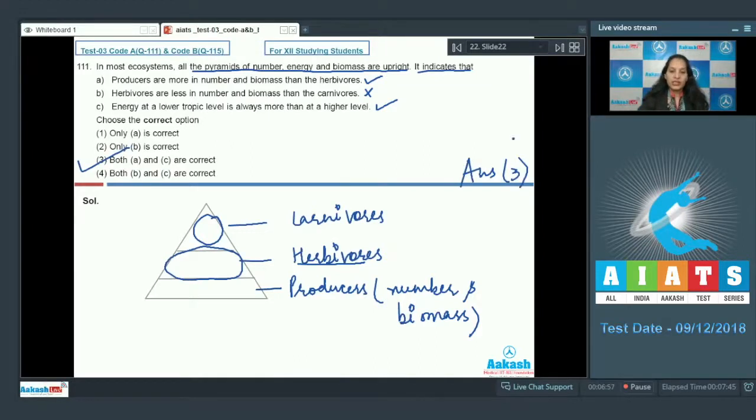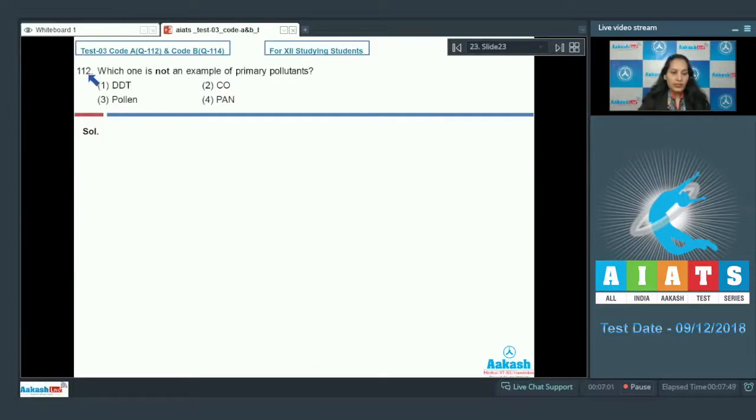Let's move on to the next question. Question number 112. Which one is not an example of primary pollutants? Option 1, DDT. Second, carbon monoxide. Third, pollen. Fourth, PAN. Before dealing with this question, you should know what is primary pollutants.